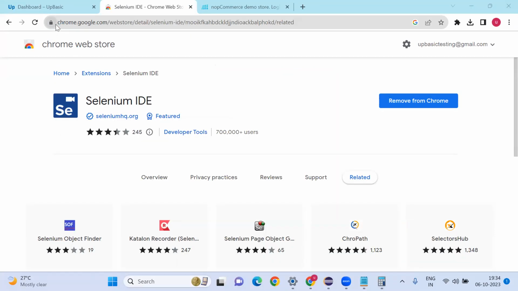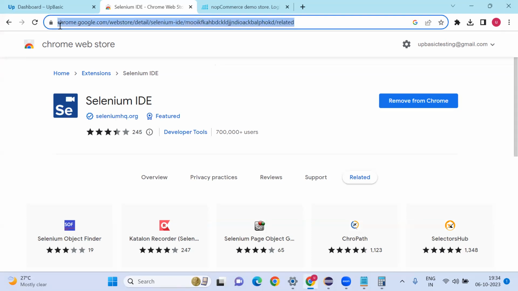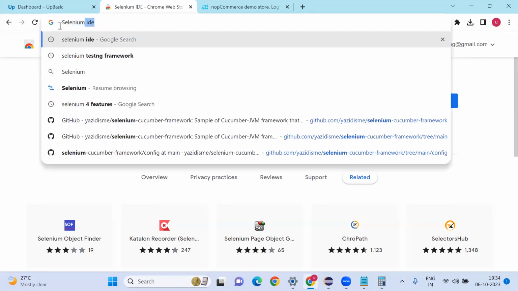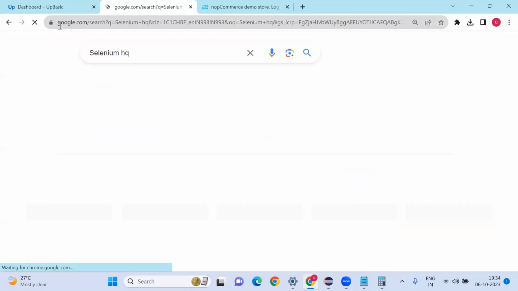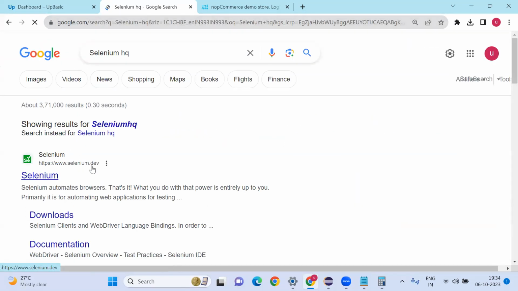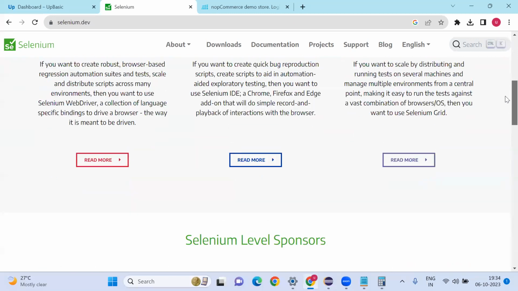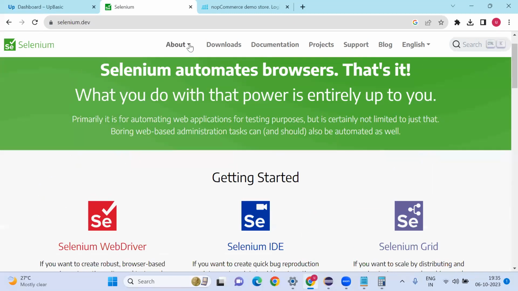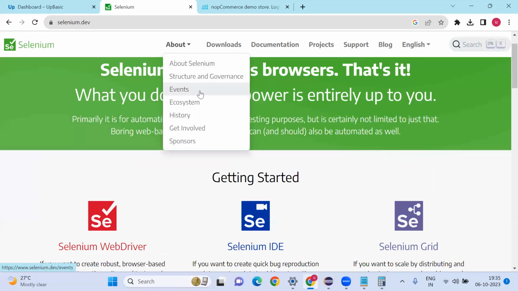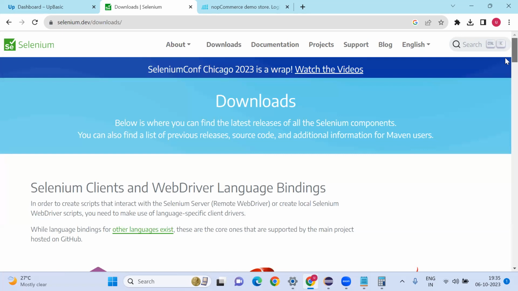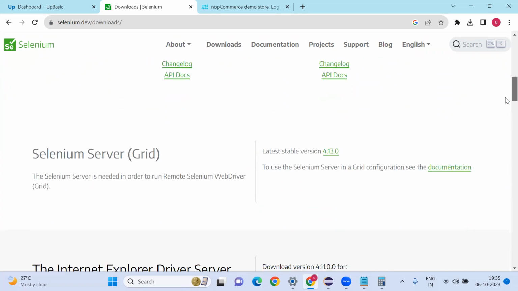Now I am going to the Selenium official website, Selenium HQ. Earlier it was HQ, and they recently changed this to selenium.dev. Click this. If you scroll down, you can see the options about Selenium, then structure, events, ecosystem, history. Now I'm going to click on the Selenium downloads. I'm going to download the jar file.